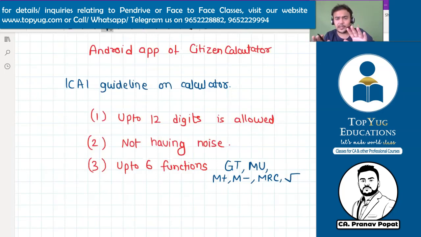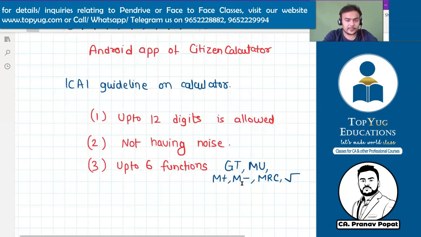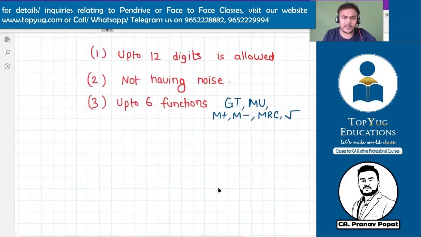Okay, so till now, everybody with me? Are you able to understand what I'm trying to tell you? The guideline about the calculator, because we are going to use this calculator for our entire CA course, right from foundation to final. The guideline will be the same. Please understand it carefully. Now, next thing, auto replay is okay, not a problem. It's not a function, it is just a facility. Check, correct, auto replay are not treated as functions actually.